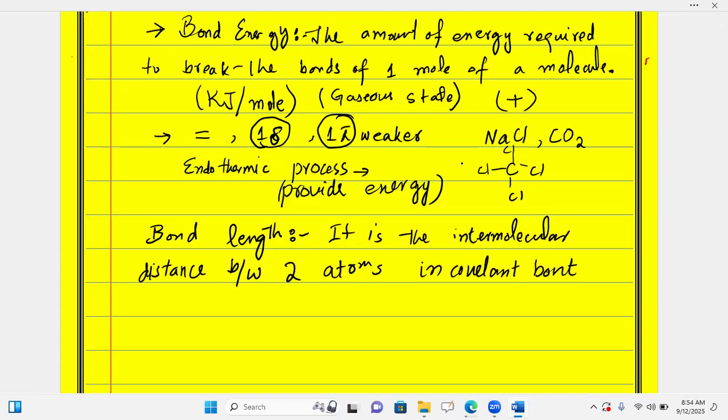And let's suppose I am taking hydrogen here, and also another hydrogen atom over there. When they are equally distributed, then the distance between their centers is called bond length. So if I am taking bonds of different nature, atoms with larger radii produce molecules with greater bond length, as their valence electrons are farther from the nucleus.